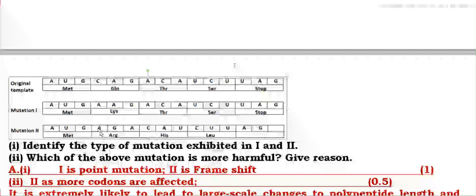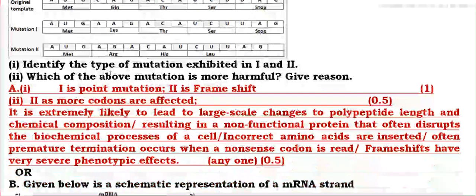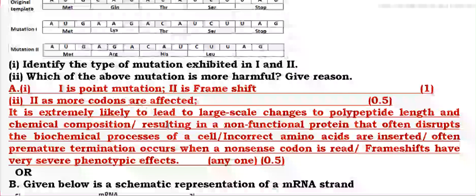Here you can see that in the second case a frame shift has occurred. Here C is deleted and AGA has been shifted, and then CAU, then CUU and then AG. So the second is a frame shift and the first is a point mutation. Here more codons are shifted, so the second mutation has more effect than the first, because a non-functional protein will be formed, while in the first only one amino acid will be different.